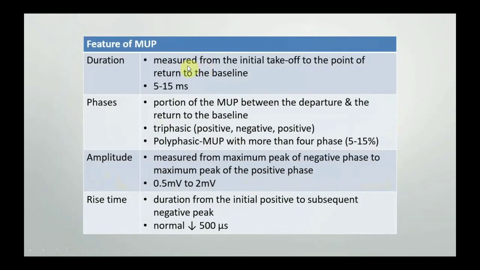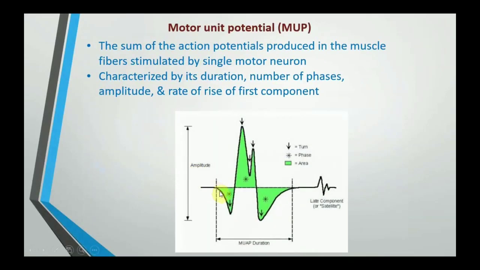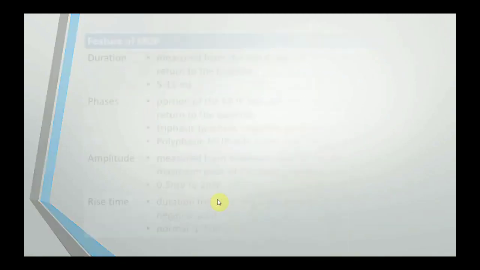What is duration? It is measured from the initial takeoff to the point of return to the baseline. Usually it is 5 to 15 milliseconds. So it is from the fast initial phase to the last point where it returns to the baseline. So this is known as the duration of the motor unit potential.